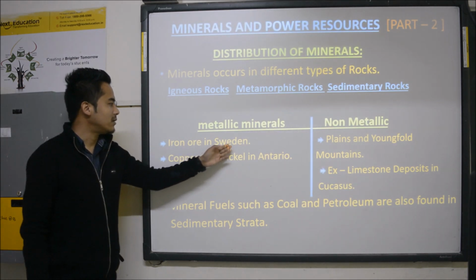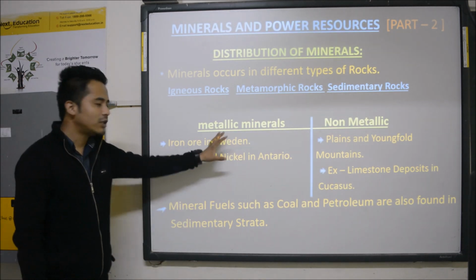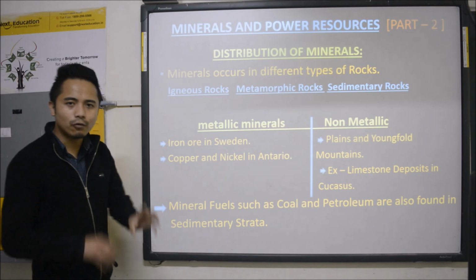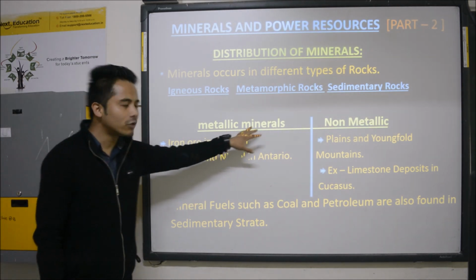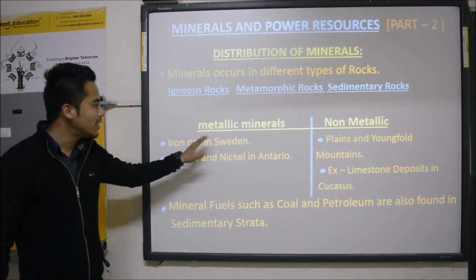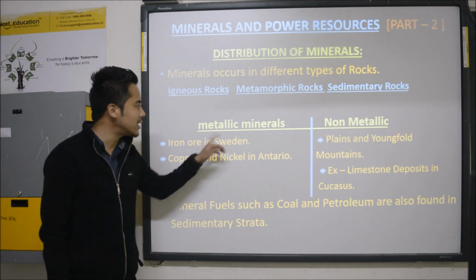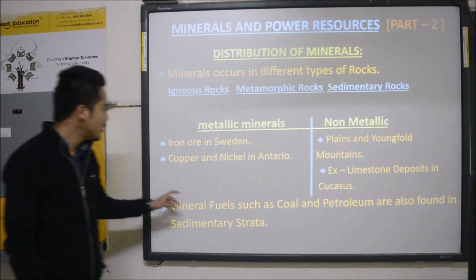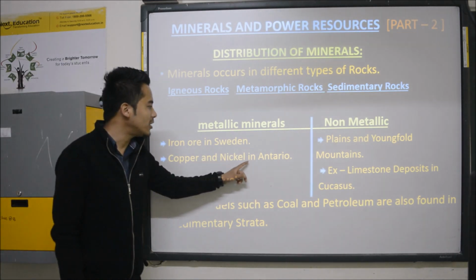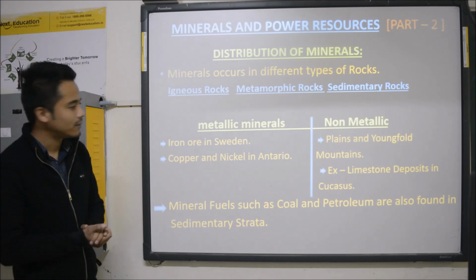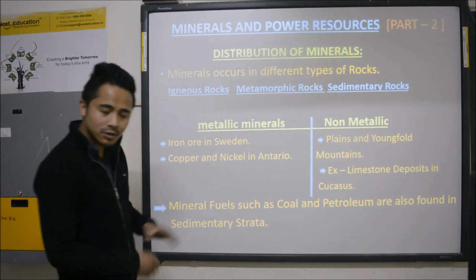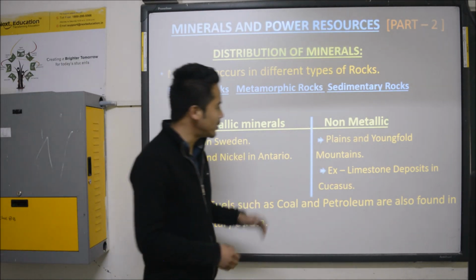Iron ore is found in Sweden. Sweden is in the continent Europe. Yes or no? Iron ore is found in Sweden. Iron ore is an example of metallic minerals. Copper and nickel are found in Ontario. Ontario is a place in Canada. Okay, these things you must memorize. This might come in the next section.